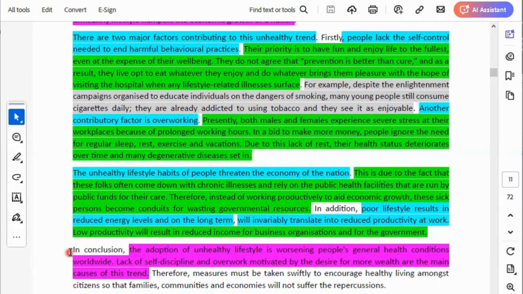And then finally, we have our conclusion. In conclusion, the adoption of unhealthy lifestyle is worsening people's general health conditions worldwide. Lack of self-discipline and overwork, motivated by the desire for more wealth, are the main causes of this trend. Therefore, measures must be taken swiftly to encourage healthy living among citizens so that families, communities, and economies will not suffer the repercussions.